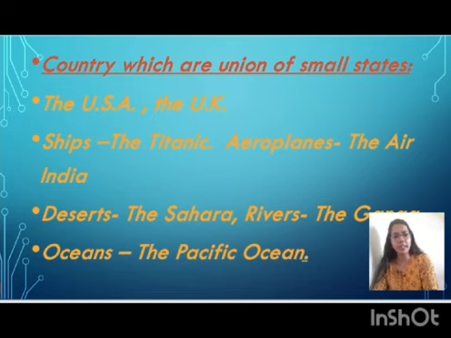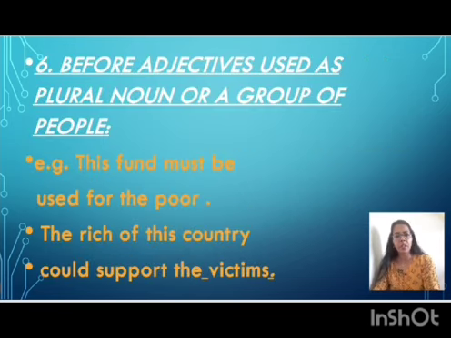We also use "the" before names of countries which are a union of small states. The USA, United States of America, is a union of many small states. The UK. Before names of ships: the Titanic. Aeroplanes: the Air India. Deserts: the Sahara. Rivers: the Ganga. Oceans: the Pacific Ocean.